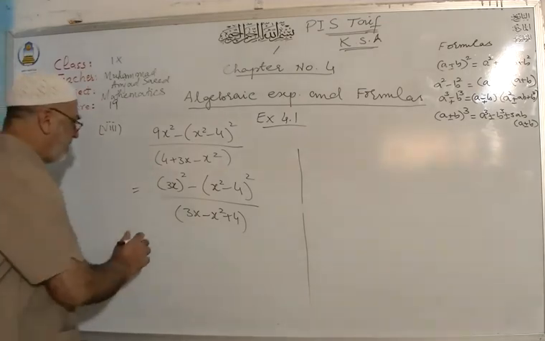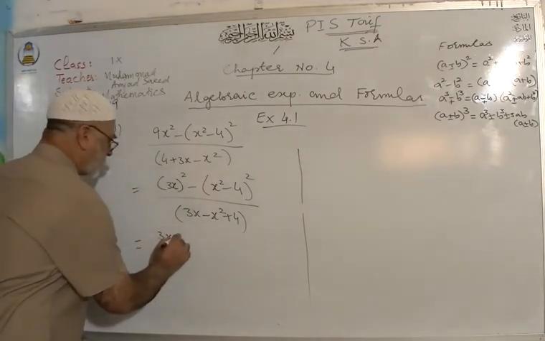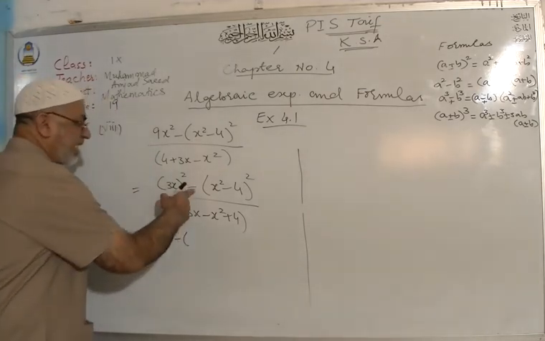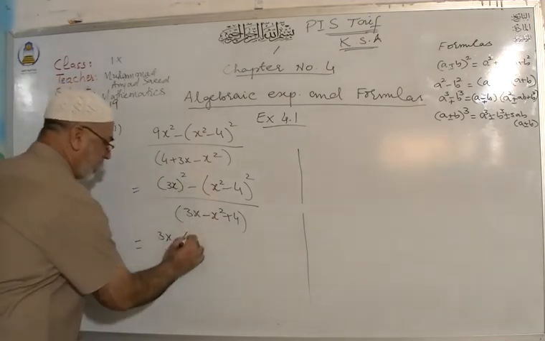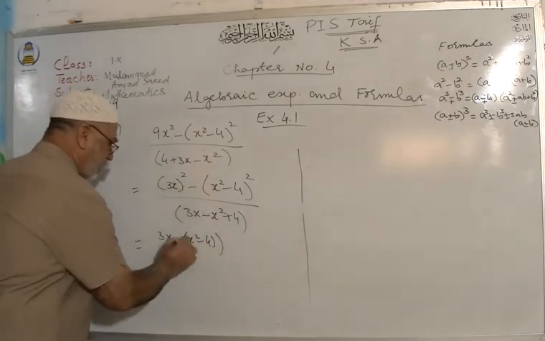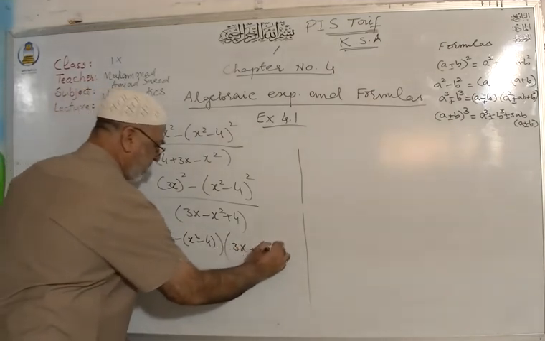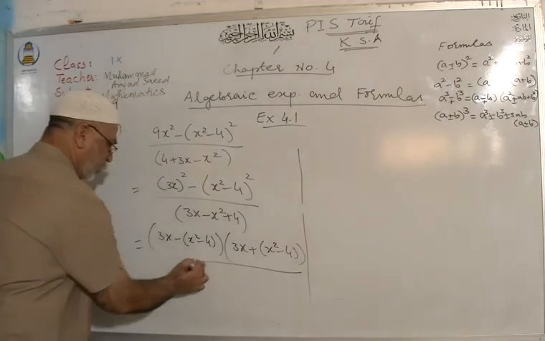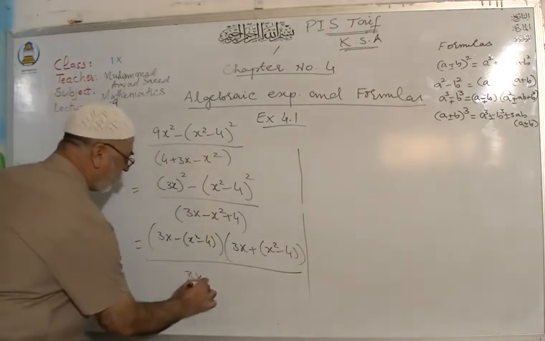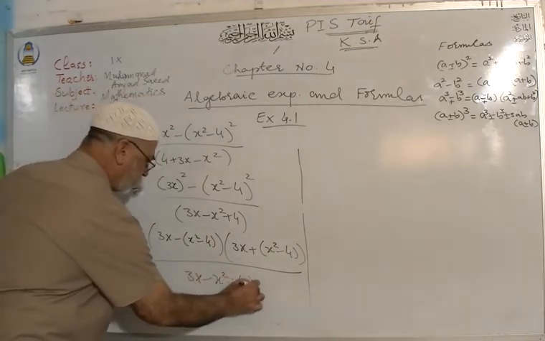How would you write it? 3x minus, remember there is a negative sign and there are 2 terms. Write inside the bracket, otherwise you will make the sign mistake. 3x plus x square minus 4 whole divided by 3x minus x square plus 4.